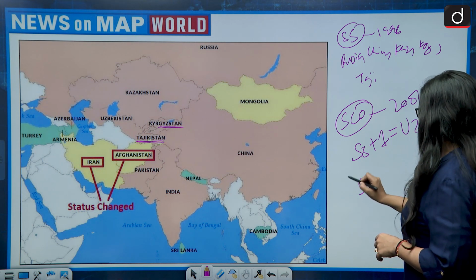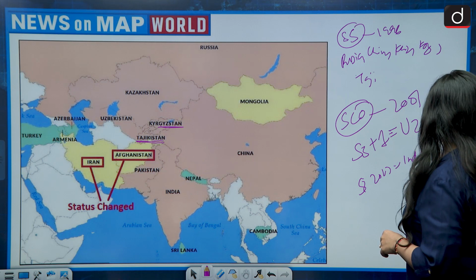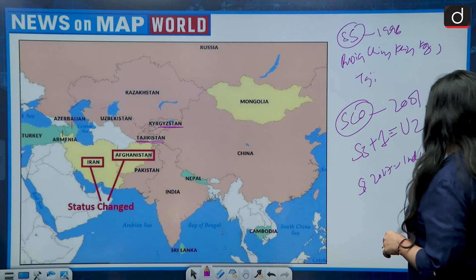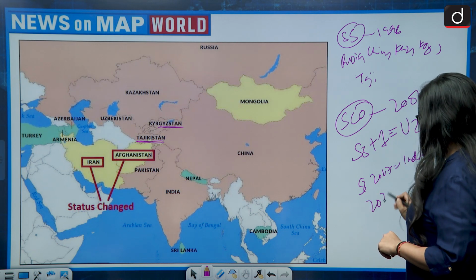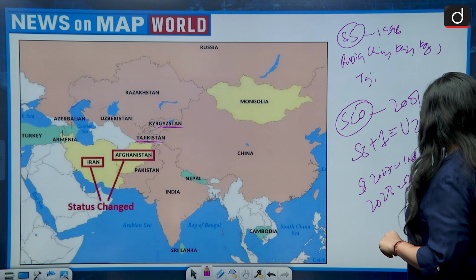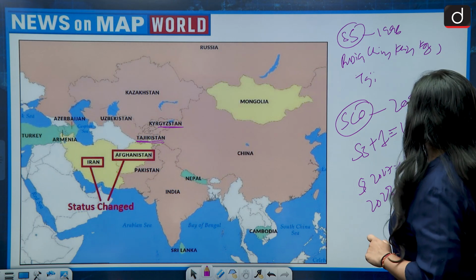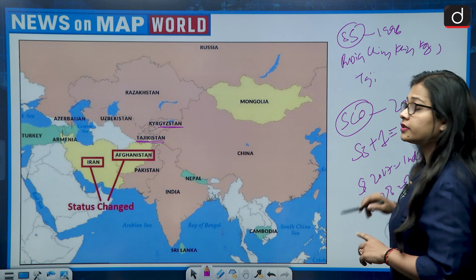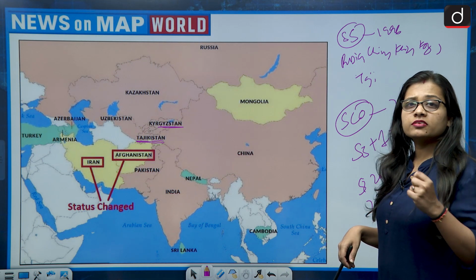Then in the year 2017, India and Pakistan joined the SCO. And recently in the year 2023, Iran has become a member of SCO. So if we talk about whether China and Uzbekistan are its founding members, yes, China and Uzbekistan are its founding members.